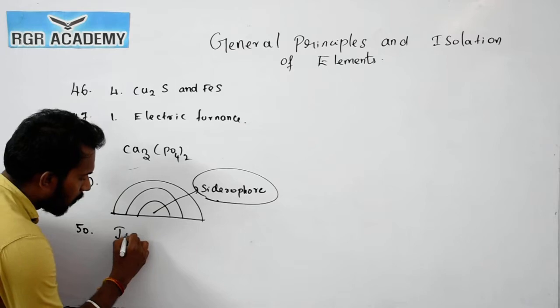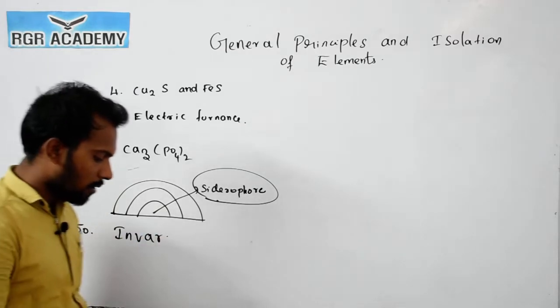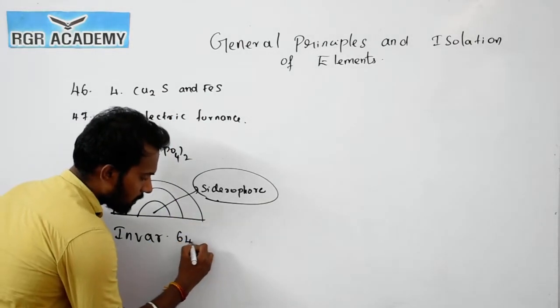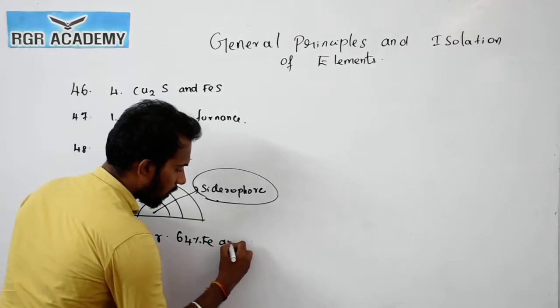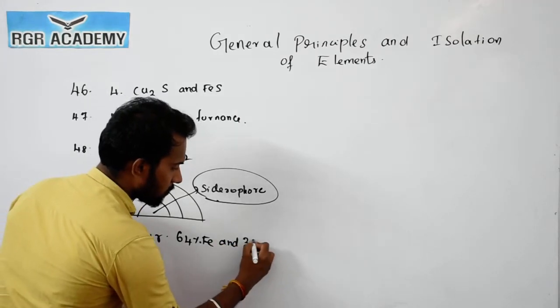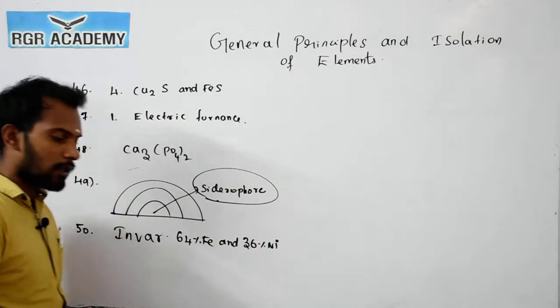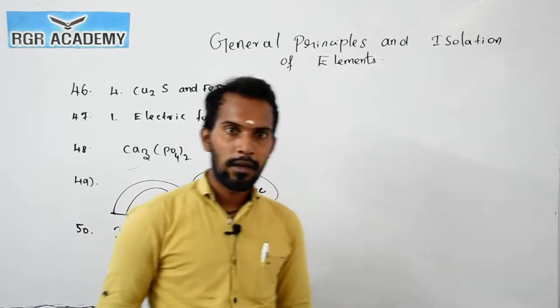The composition present in Invar is 64% iron and the remaining 36% nickel. These are the metals present in Invar.